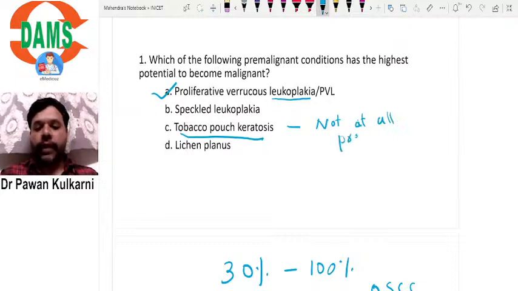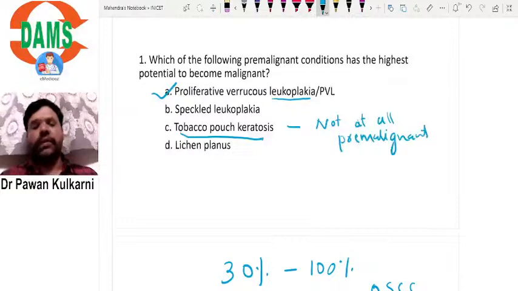That means it has got no chance of becoming malignancy. Why? Because it is not pre-malignant. See, if anything is pre-malignant, then only it can become malignant. Tobacco pouch keratosis is not pre-malignant at all. Okay, so we can rule that out from this option.